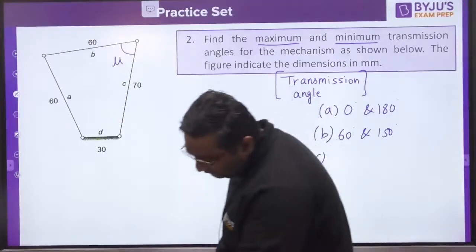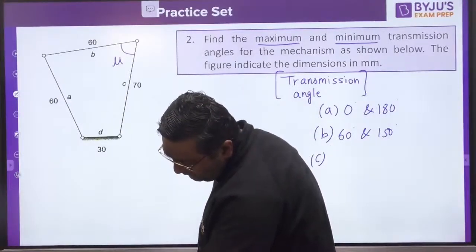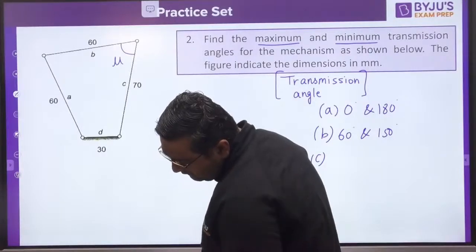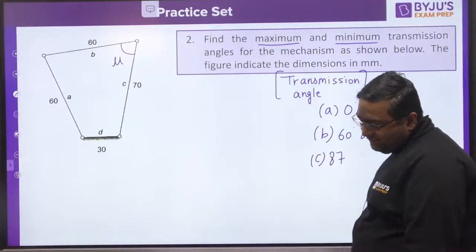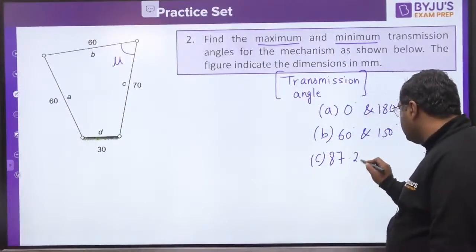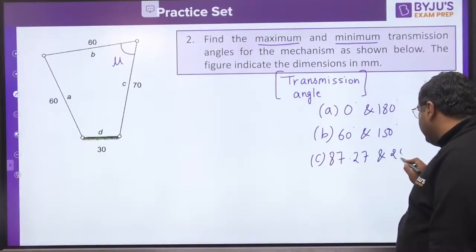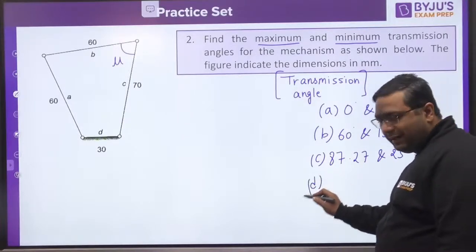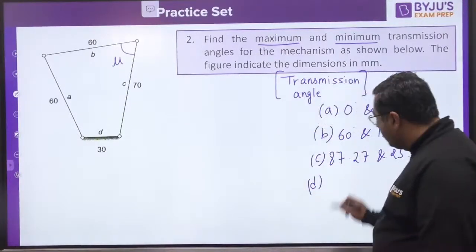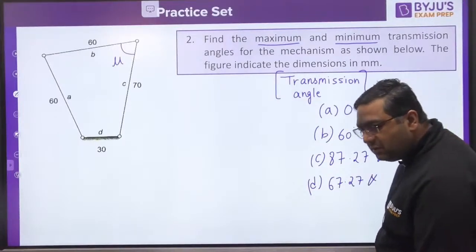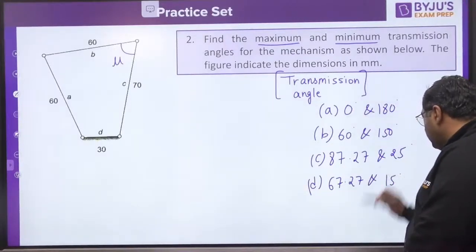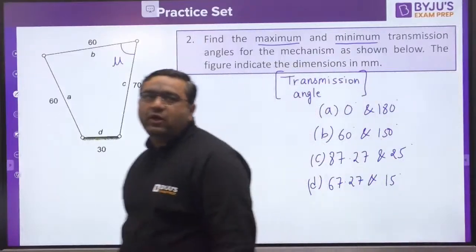Option C is 87.27 and 25 degree. And option D is 67.27 and 15 degree. So these are the options in front of you.